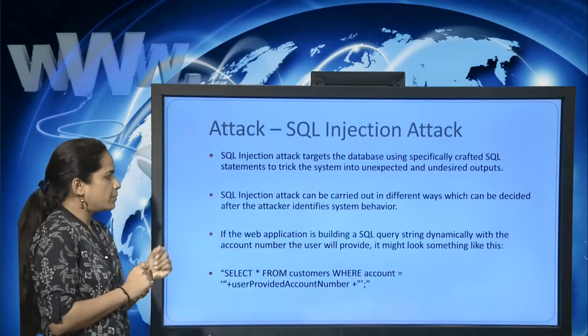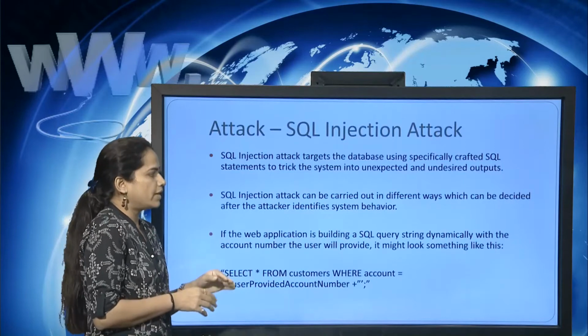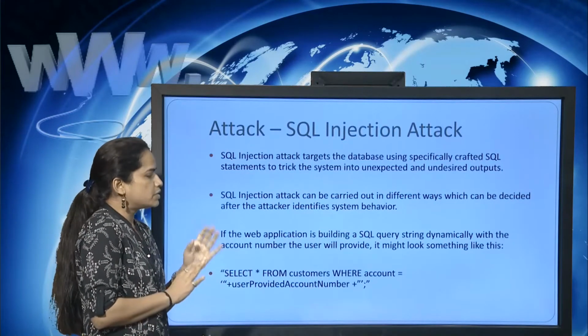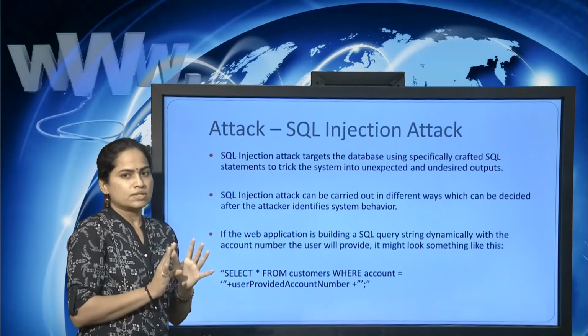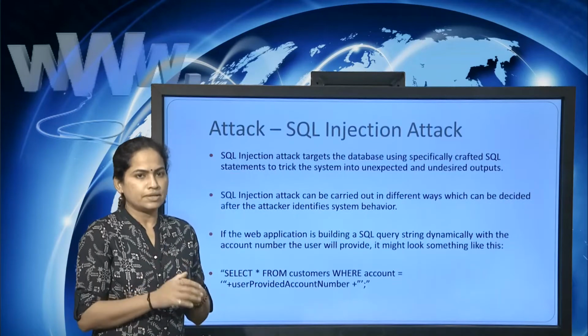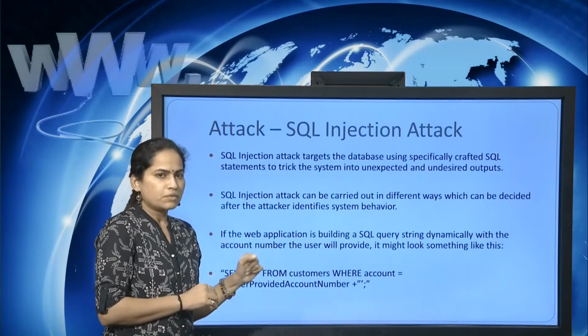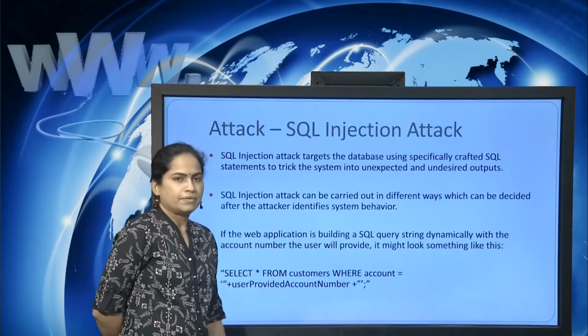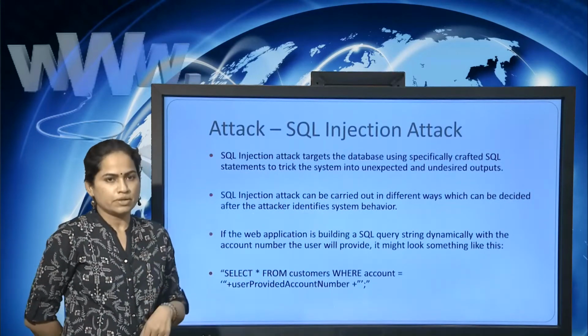If the web application is building a SQL query string dynamically with the account number the user is providing, it might look something like this. Here one example is given so that you can easily understand. You can see one query is written in which the user is giving one input.